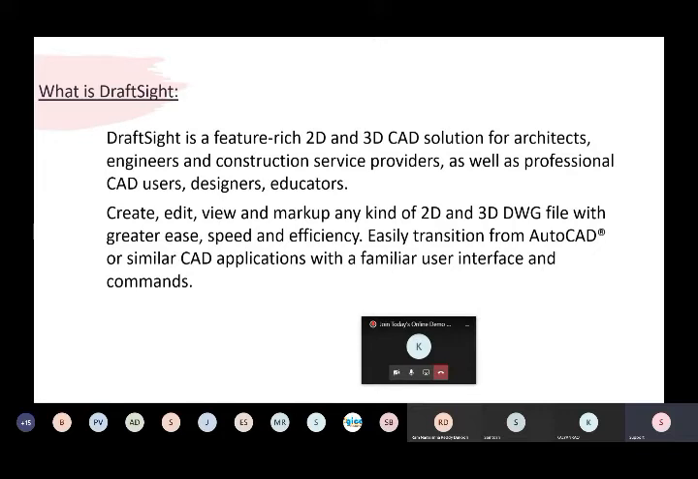Any drawing file, you can open it, and you can do all the edits and modifications that you want with great ease, speed, and efficiency. Easy translation from AutoCAD or any similar CAD applications. As I said, with any 2D software solution, if it is a DWG file, we can read it with high accuracy, and all the inputs we gave in other software will come out in DraftSight also. Nothing will be lost. We have complete replication from other 2D software to here also.